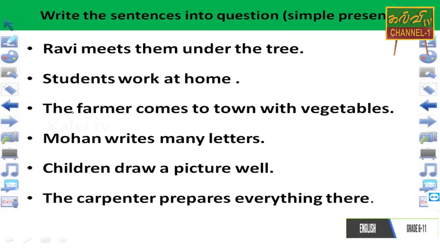What is the helping verb there? When we start the simple present, we want to take do or does in front of the subject. First one, Ravi meets them under the tree. Ravi, அவர்களை மரத்துக்கு கீழே சந்திக்கிறான்.